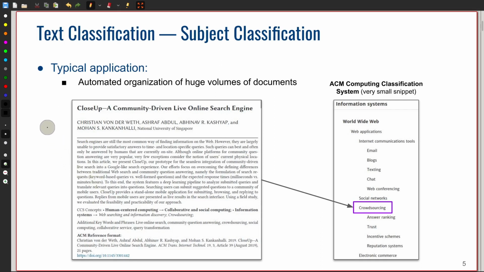Here an example for subject classification. Again, we assume we have a large text corpus, in this case a large corpus of scientific publications, and we want to organize them according to a set of categories. Given the size of the corpus, doing this manually would be too tedious, so we try to do this in an automatic way using text classification. So here, we would like to have this paper, and the system would read this abstract or the whole document and say, okay, this paper should be classified as crowdsourcing.